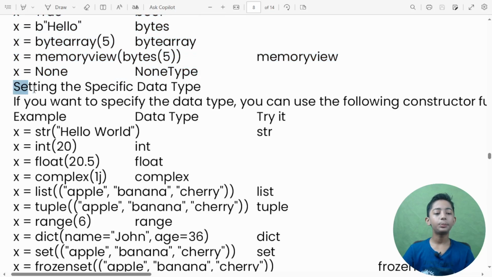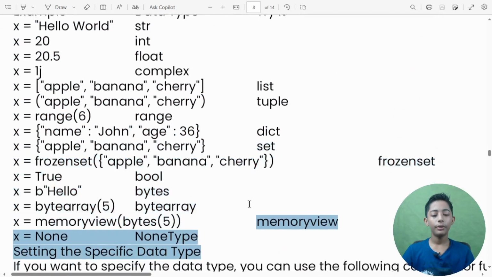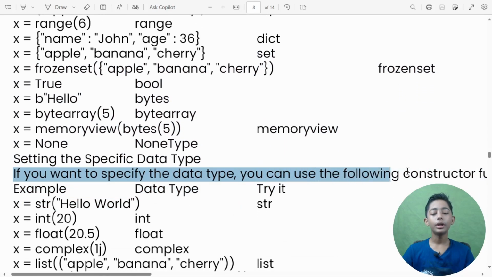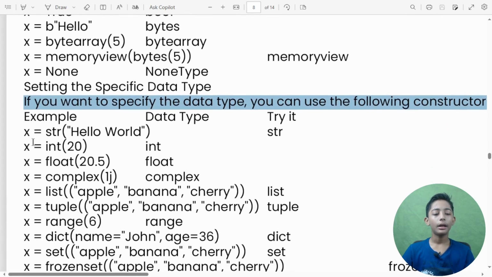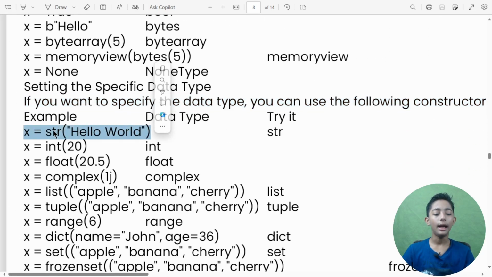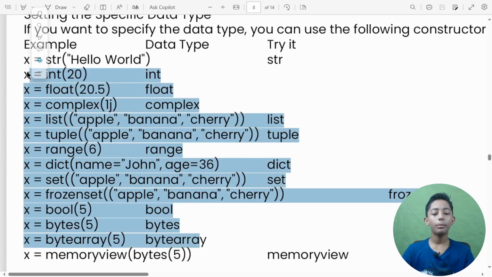Setting the specified data type. If you want to specify the data type, you can use the following constructor functions. Like x = str("Hello World"), x = int(20), x = float(20.5), x = complex(1j). You must know all these things. Let me go on my coding. Let me tell you which type of thing.